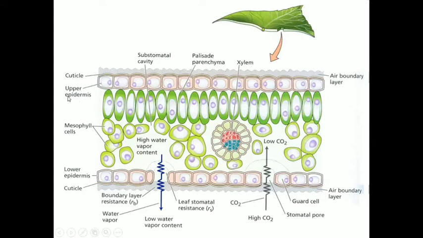Then this is a mesophyll cell. Then this is the mesophyll cell. Then the next layer is the lower epidermis. This is the upper epidermis and this is the lower epidermis. And there is also a cuticle on the lower epidermis. So in the figure we find that there is no occurrence of stomata on the upper epidermis.